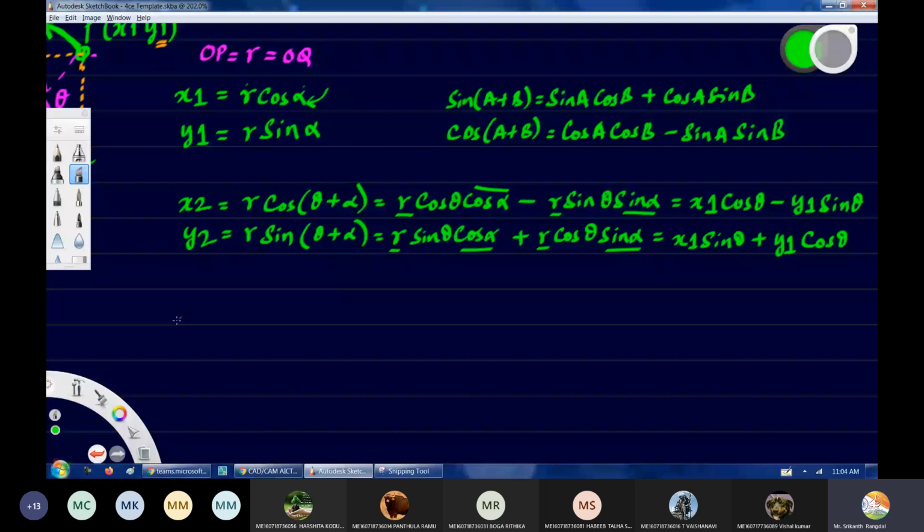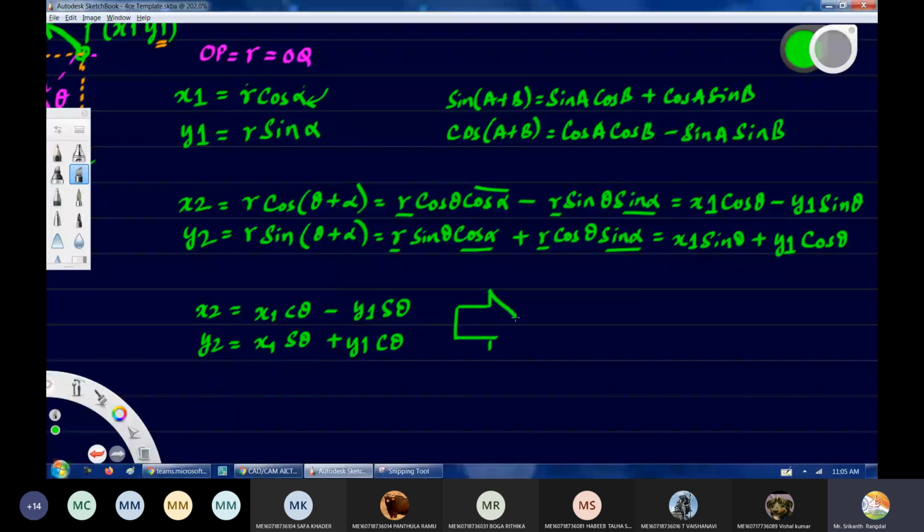So x2 in terms of x1, y1 can be written as x1 cos theta minus y1 sine theta. Fine. So instead of writing it full like this, I'll just write c theta minus y1 s theta, and y2 I can write it as x1 s theta and plus y1 into c theta. Okay.